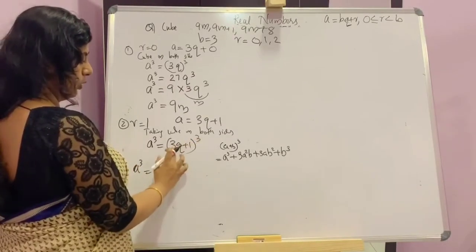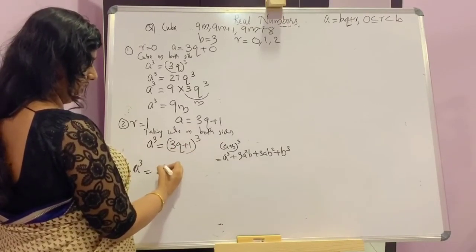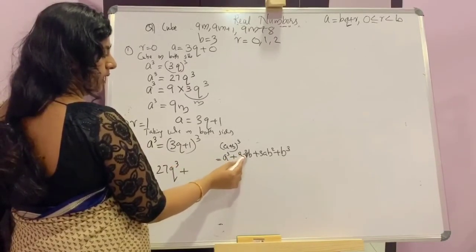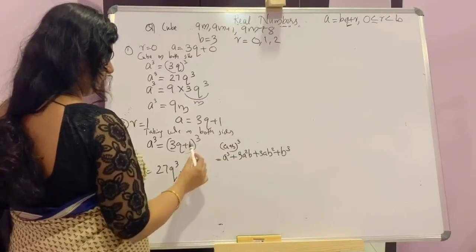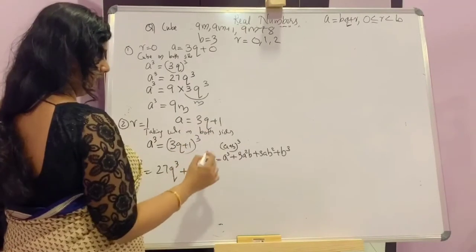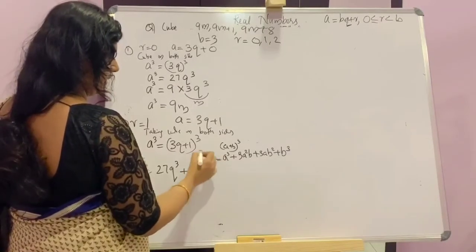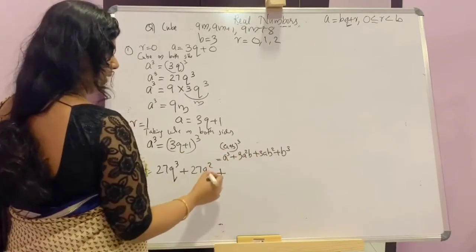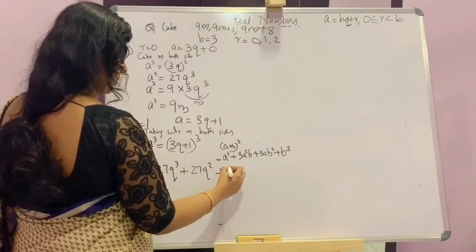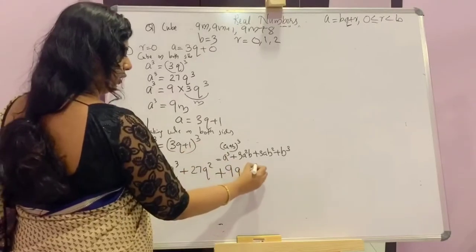This is a plus b whole cube. So a cube, that is first term cube, 27q cube plus 3 into first term square into second term, that is 3 into 3q whole square into 1, that is 27q square, plus 3ab square, 3 into 3q into 1 square, plus b cube is again 1 cube, that is 1.